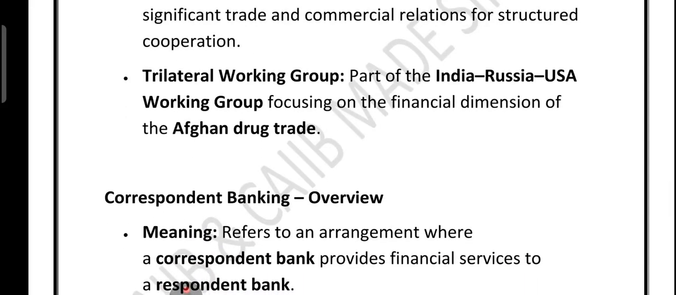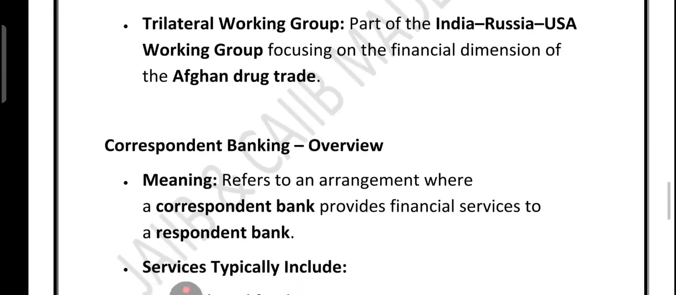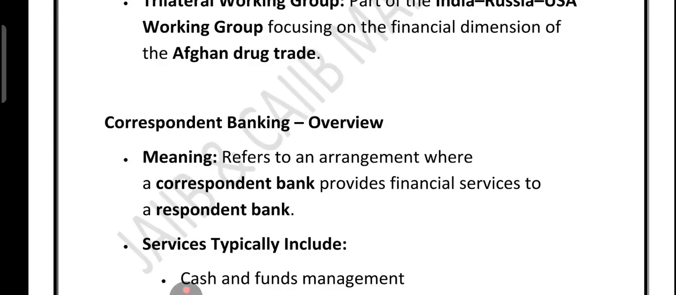Now friends, I hope it is clear. So FIU IND does not just work within India, it shares financial intelligence with other countries, right. FIU IND also signed bilateral MOUs with countries where India has a strong trade relation to track the money trail behind the Afghan drug trade. India is also part of a bilateral trail with Russia and the USA to track the money trail behind the Afghan drug trade. So in short, India is not fighting financial crime alone. It is a part of the global network.